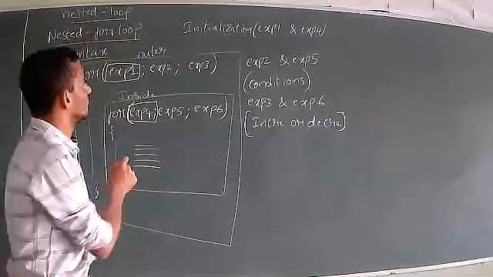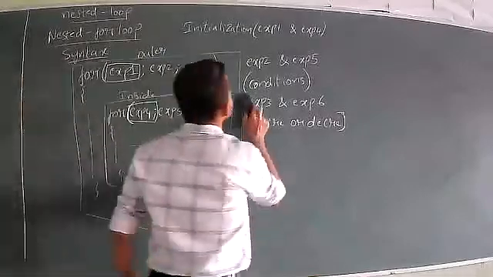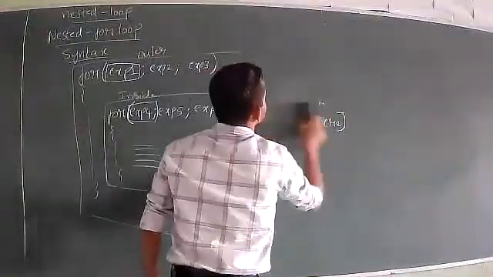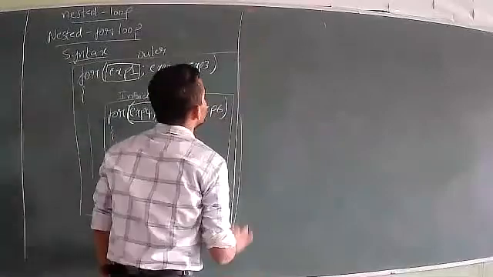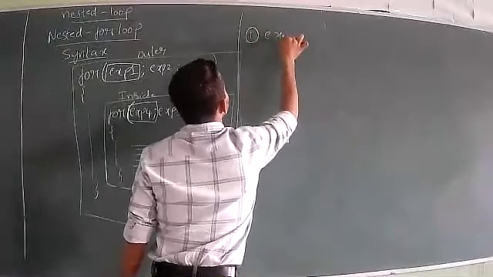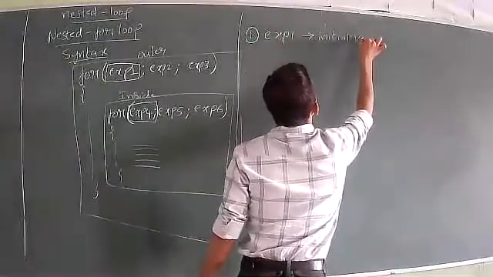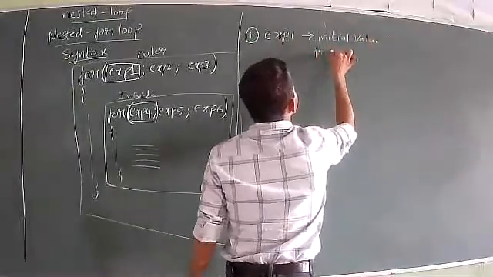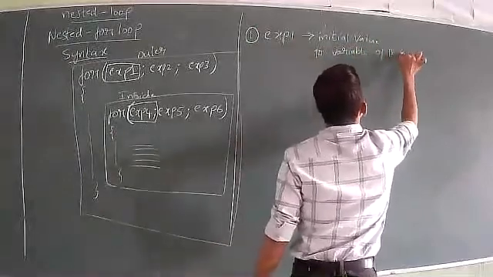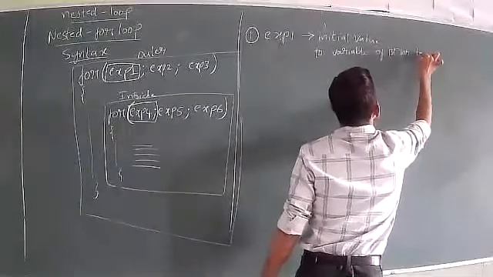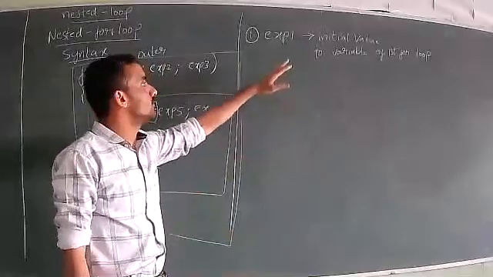So now coming to the nested for, first we try to understand this format, how it works. See, in this case, the first step of execution is exp1, that is the initial value to a variable of the first for loop. So we have to give the initial value to the variable of the first for loop. This is the first step to be executed.